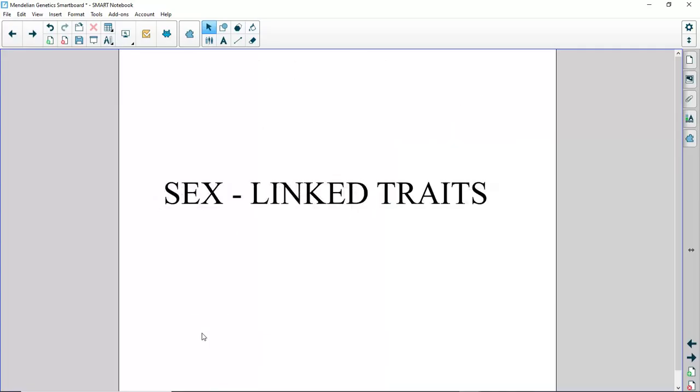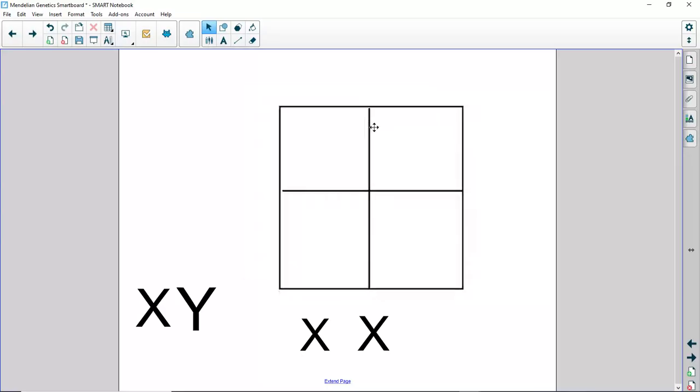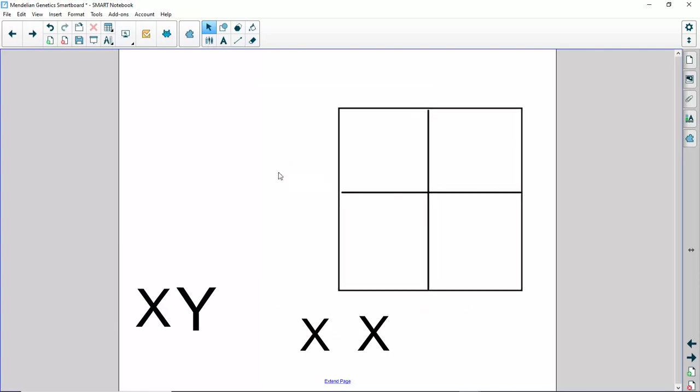So let's go through a sex-linked trait. You see the sex chromosomes, and how do we represent them? There's only one way to represent this in a Punnett square situation. I'm going to take the Punnett square and move it down a little bit, over here so I can fit the genes. You will notice the sex chromosomes, because we need to know, this is the only kind of cross where it matters whether it's a male or a female.